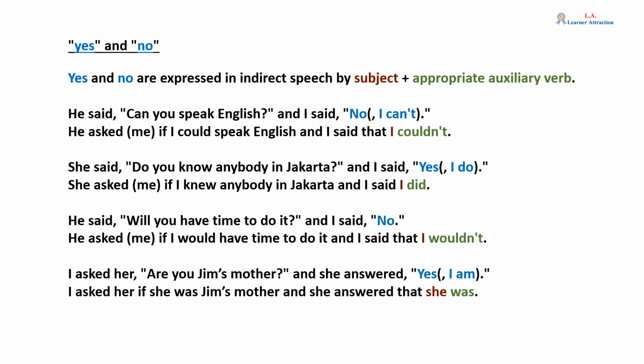Yes and no. Yes and no are expressed in indirect speech by subject plus appropriate auxiliary verb. He said, "Can you speak English?" And I said, "No," or, "No, I can't." He asked me if I could speak English and I said that I couldn't. She said, "Do you know anybody in Jakarta?" And I said, "Yes," or, "Yes, I do." She asked me if I knew anybody in Jakarta and I said I did.